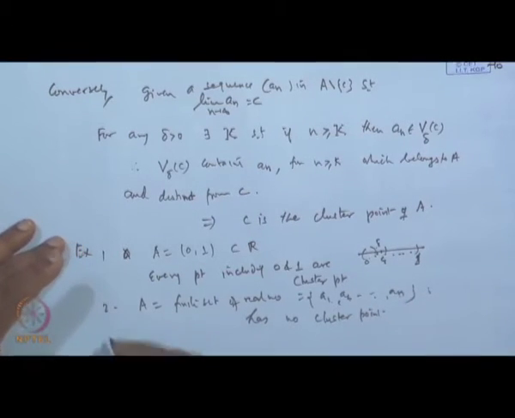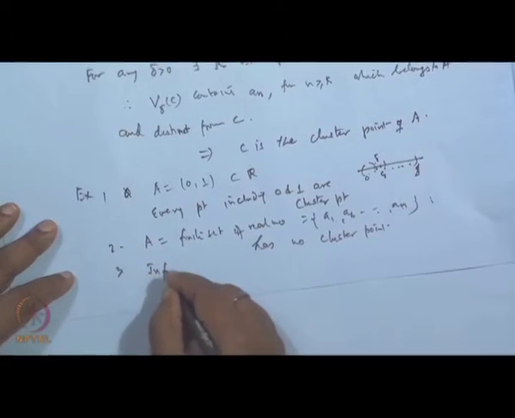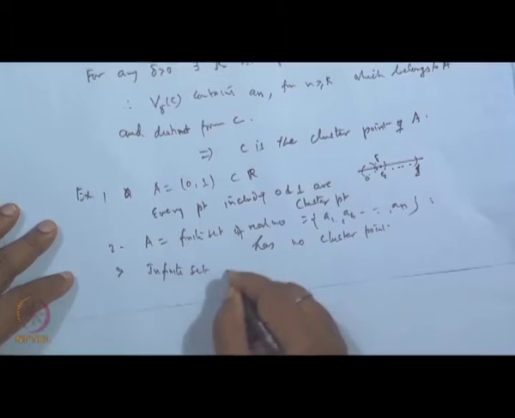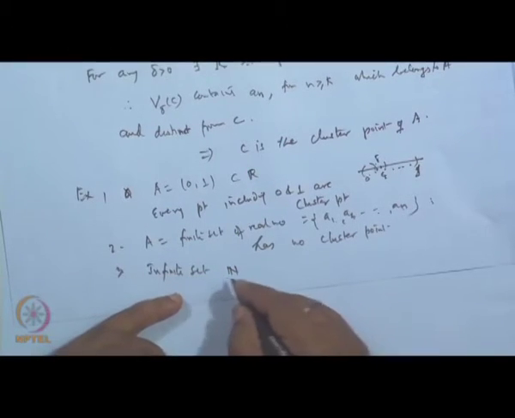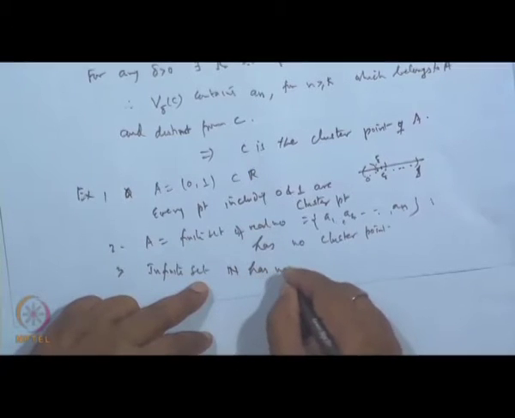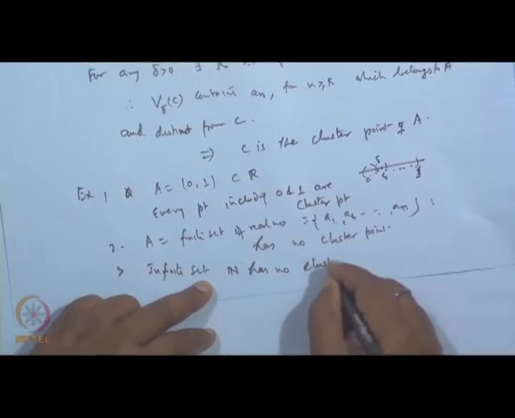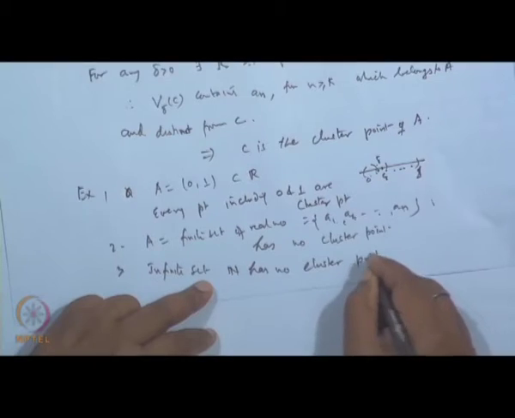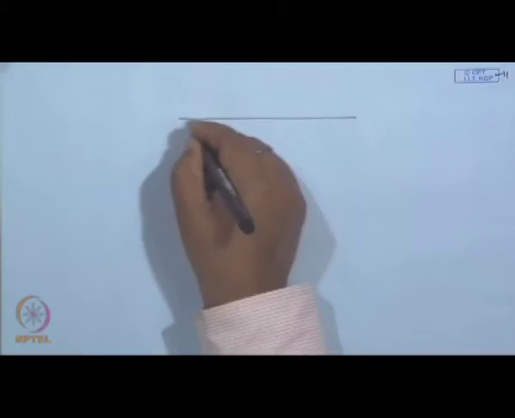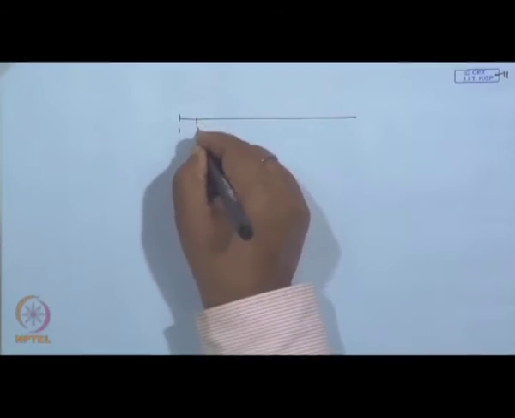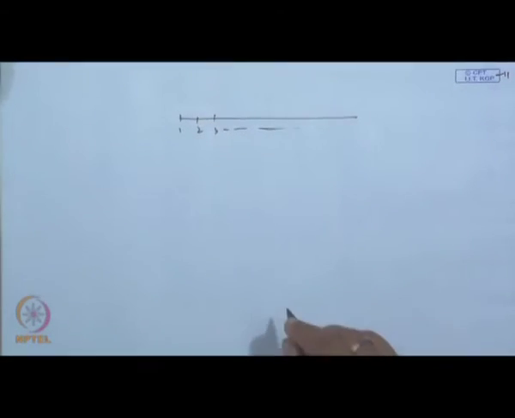Similarly, the infinite set N of natural numbers has no cluster point, for the same reason. These are the natural numbers 1, 2, 3 and so on.